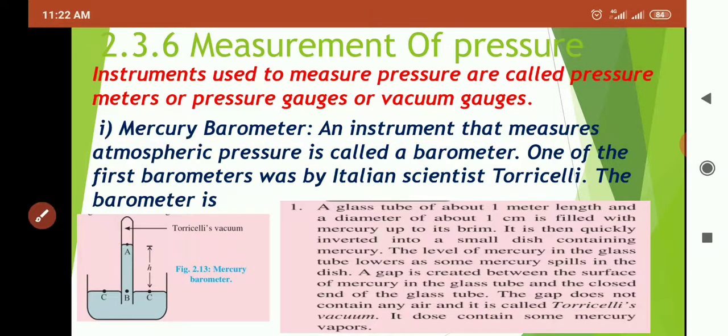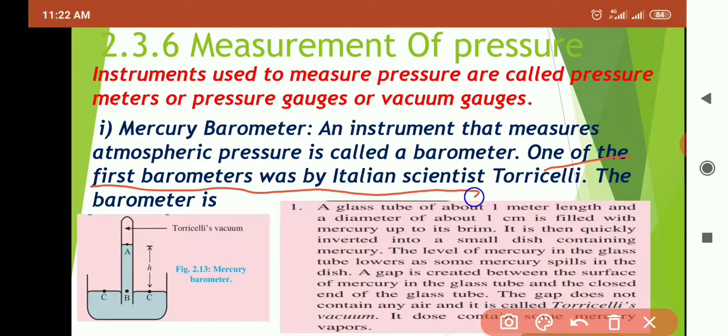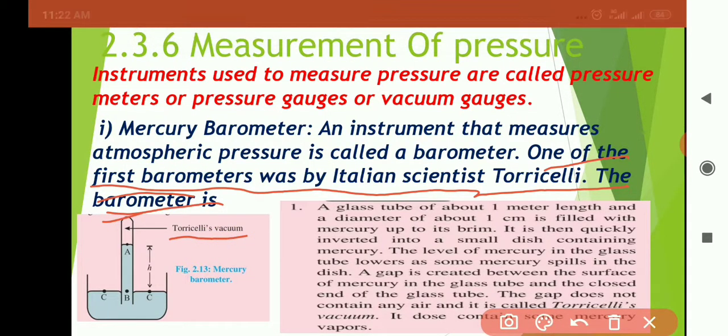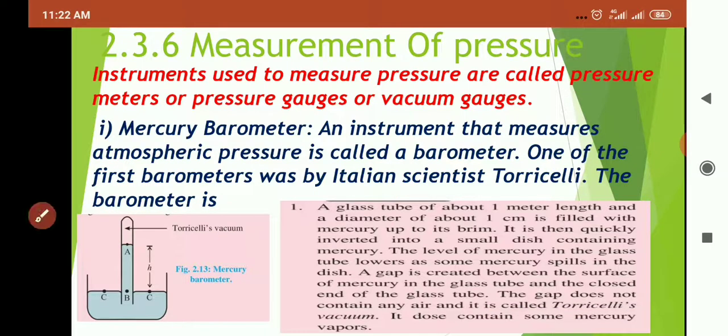One of the first barometers was created by the Italian scientist Torricelli. So this is called the mercury barometer, and this vacuum is named after him, Torricelli vacuum. Now we are going to see the construction of this mercury barometer.